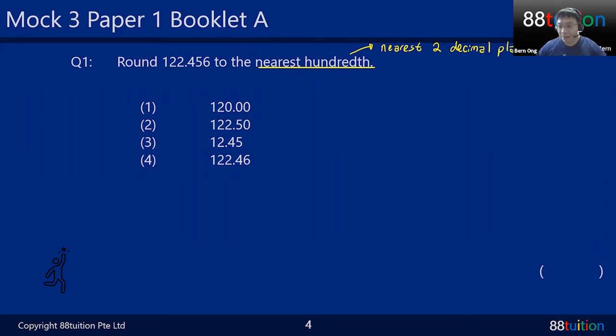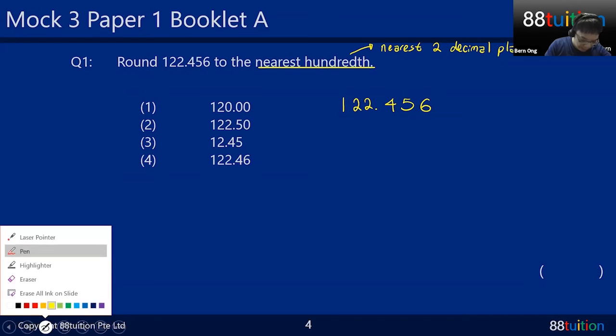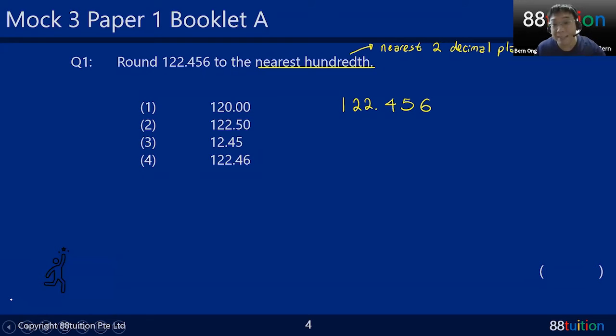So down here you have 122.456. If you want, you can even write out the placing of these numbers. This one is the ones. I always like to start off with the ones, then I go left and right. This will be your tens, and this is your hundreds place.